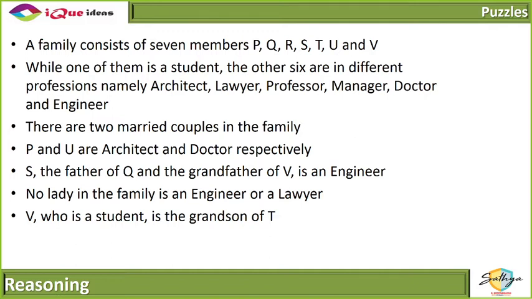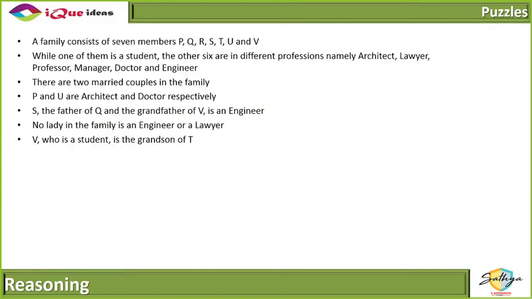Okay, let's take a look at how to do this. A family consists of 7 members. One of them is a student and other 6 in different professions. 2 married couples. Okay. So far we have got general data. It's given P and U are architect and doctor. Okay. So P is the architect, U is the doctor. Okay. S the father of Q. So father means S is a male. S is married to somebody who is a female.